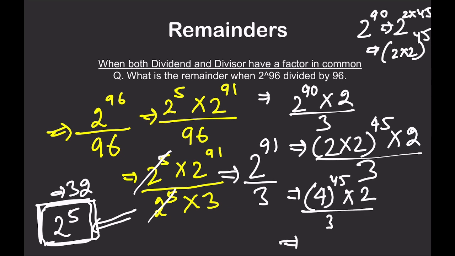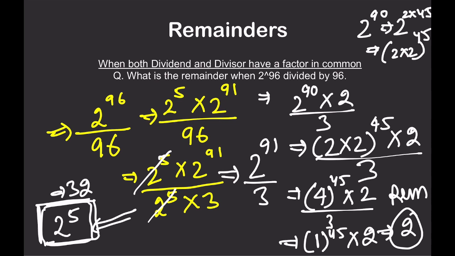Now, what is the remainder when 4 is divided by 3? That is 1. So you can write it like this, 1 raised to power 45 into, what is the remainder when 2 is divided by 3? 2. So the remainder you are going to get finally is 2. This is just a little tricky, but we are just using the multiplication remainder theorem: when a into b into c into d into e into f is multiplied, you can calculate the individual remainders and then put them there and solve it. So we have got remainder as 2.